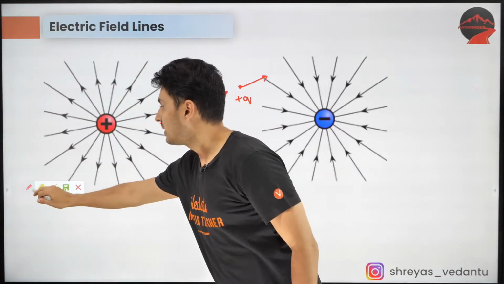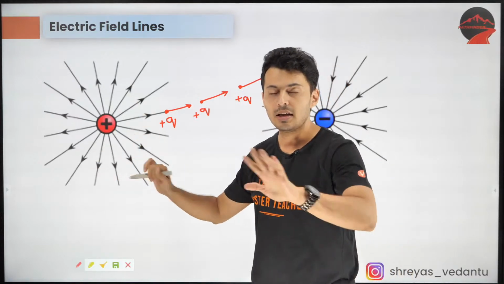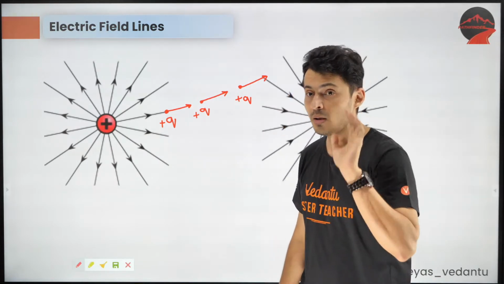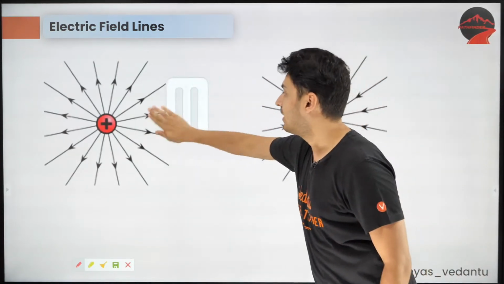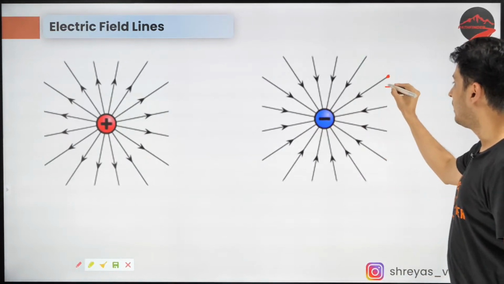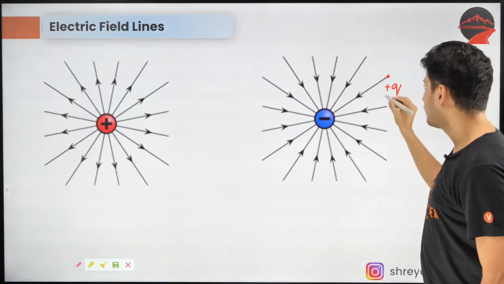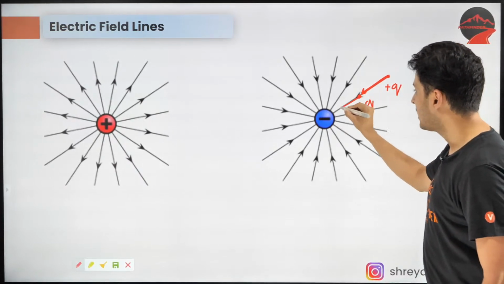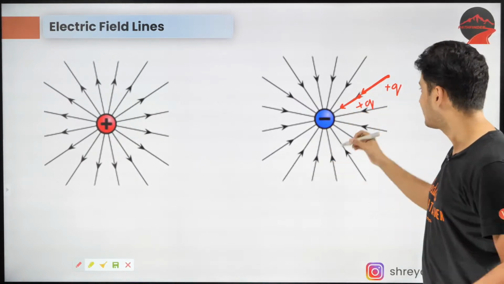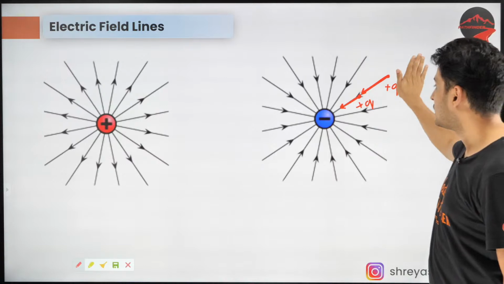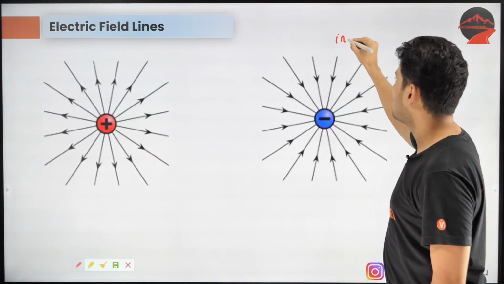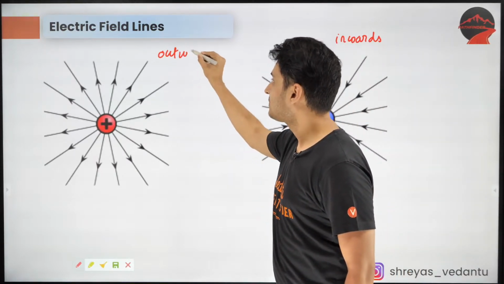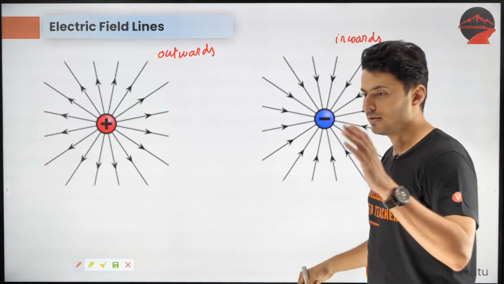You can see that for a positive charge, the field lines are symmetrically distributed in all the directions and they are originating from the positive charge. But if you take a negative charge like I have shown over here, and if you place a positive test charge, the direction of the field will be like this. And if you go over here and again put a positive charge, the direction of the force or the field will be like this. So the field lines are inwards. You can clearly see in this case it is inwards, and in this case it is outwards. I hope this is clear.